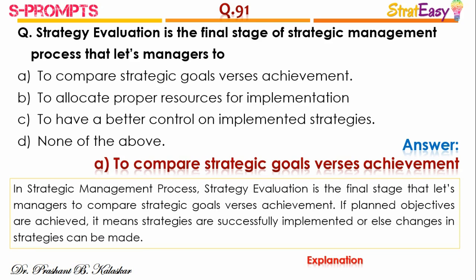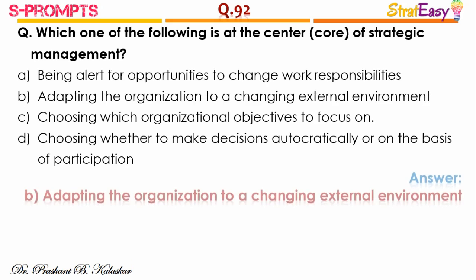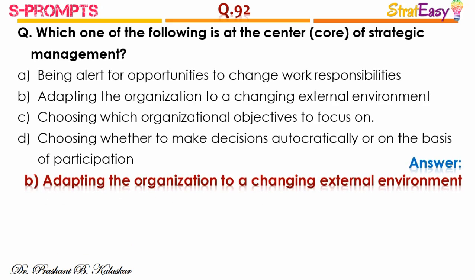In strategic management process, strategy evaluation is the final stage that lets managers compare strategic goals versus achievement. If planned objectives are achieved, it means strategies are successfully implemented, or else changes in the strategies are required to be made. Question number 92. Which one of the following is at the center, core of strategic management? And the right answer is option B, adapting the organizations to the changing external environment.